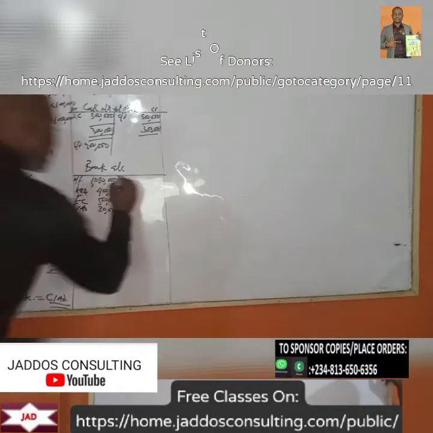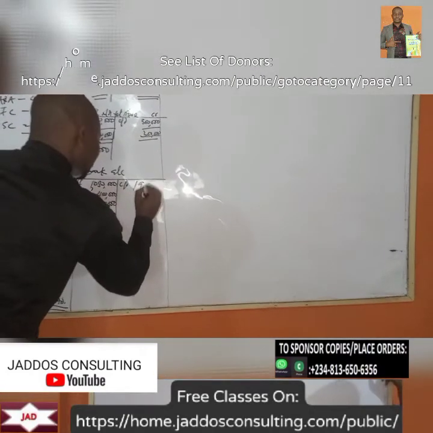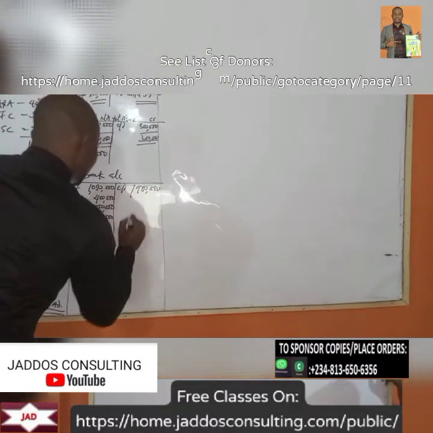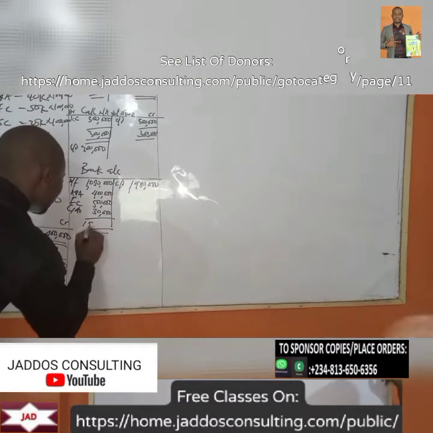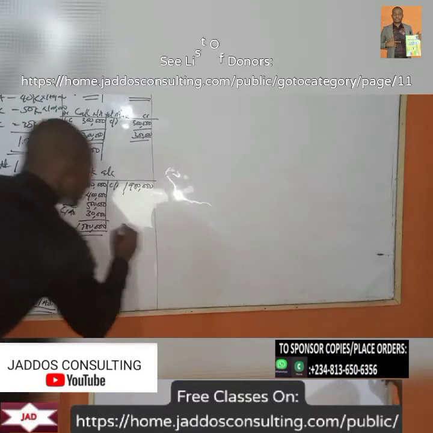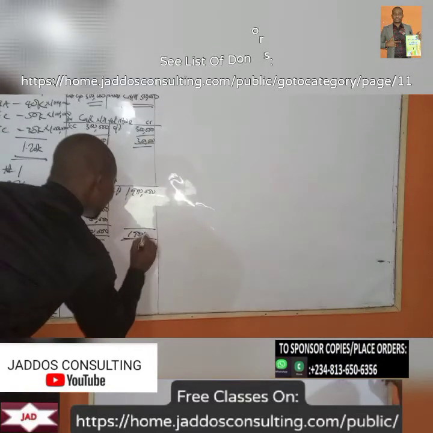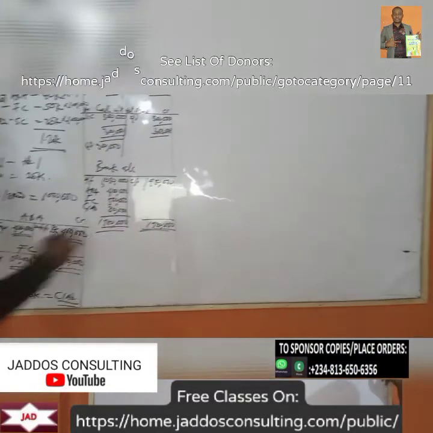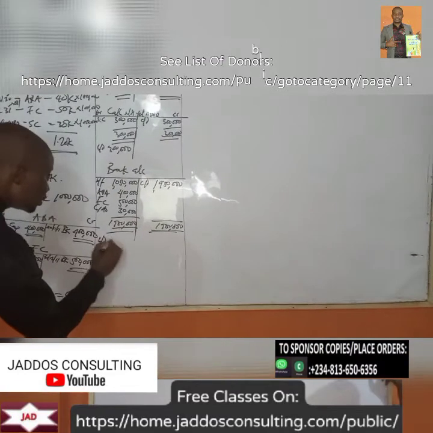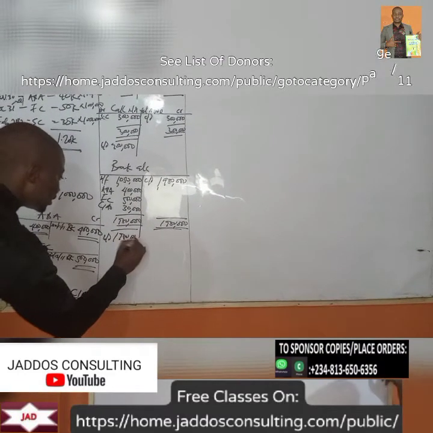So what I have is carry down of 1,980,000. Okay, 1,980,000, right? So our brought down, which is the new balance, is 1,980,000.